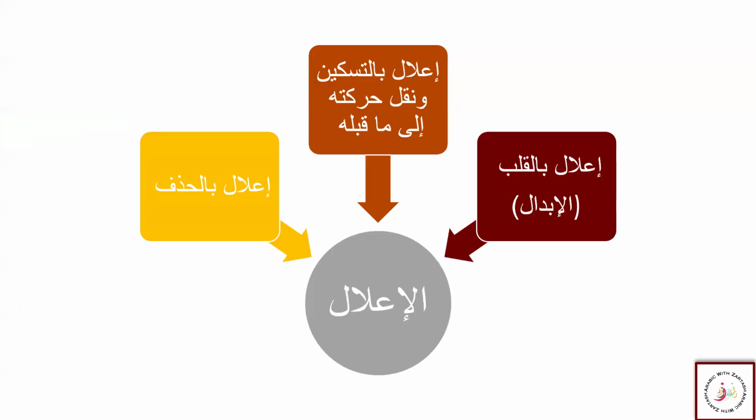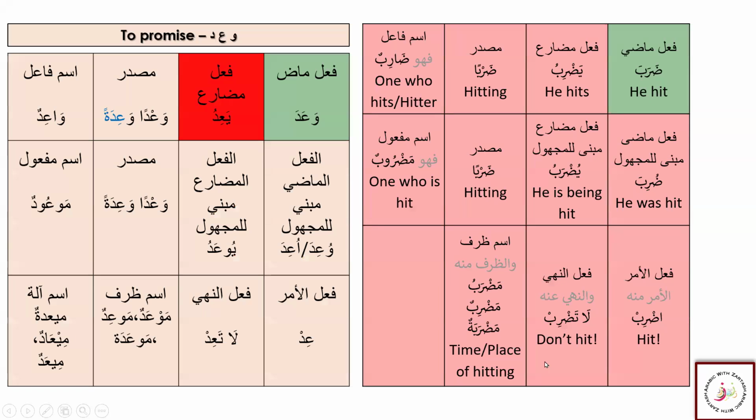So we have ilal. We learn that we have this ilal bil kalb. It is called the ibdal as well, because it just changes it. You can say here ibdal from badal, so it is changing the letter. Then we have the sukoon on the harf illa, or the letter is changed, or we have this transferring of the haraka. Then we have ilal bil hazf, in which we are going to drop harf illa for ease of the pronunciation. All these rules, the main reason for all these rules again is for the ease of the pronunciation.